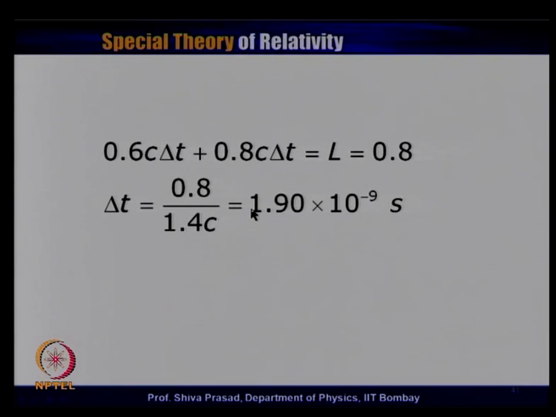Only one comment I would like to make: if you had solved the problem classically, you would probably have said, what is the relative speed, and then calculated classically the relative speed as 0.6 and 0.8, and divided 0.8 by 1.4 c. Now, would you say that the relative velocity has increased and become larger than c? No, that is not correct. Relative velocity in relativity means only one thing: you must change your frame of reference, go to the other frame of reference, and then calculate the velocity.